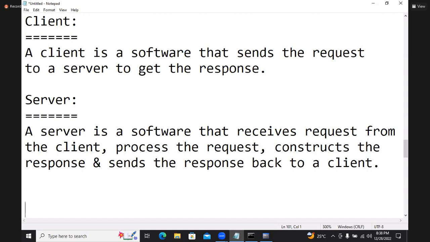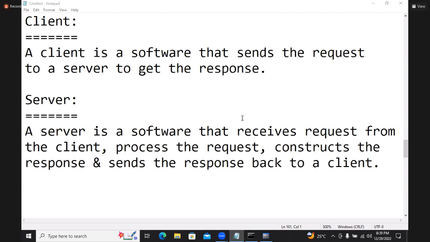Client and server definitions. Clients and servers are not computers. Clients and servers are software, not computers. I'll explain.